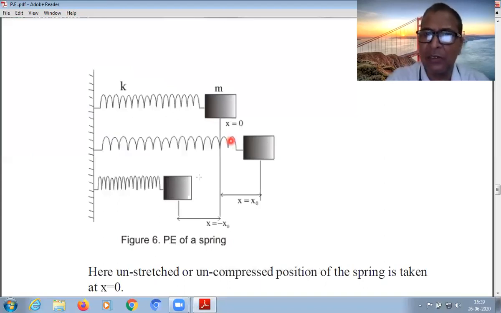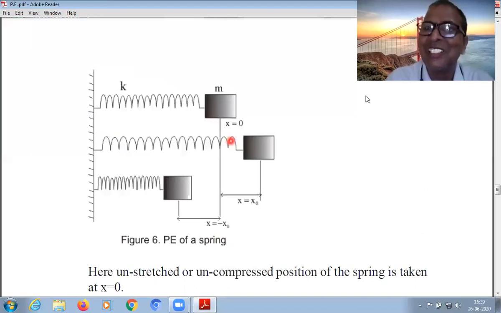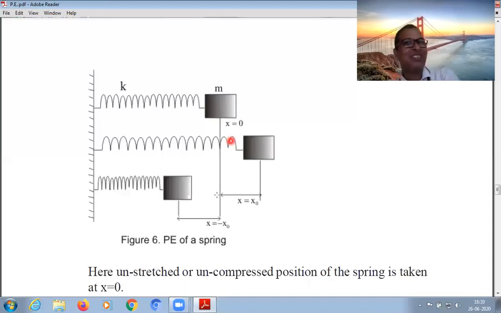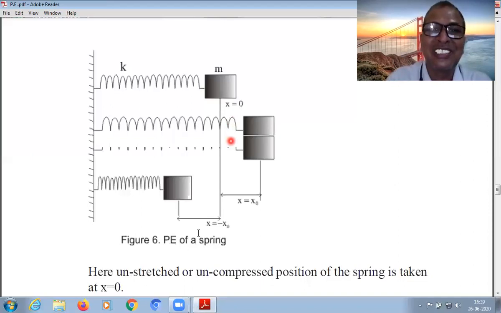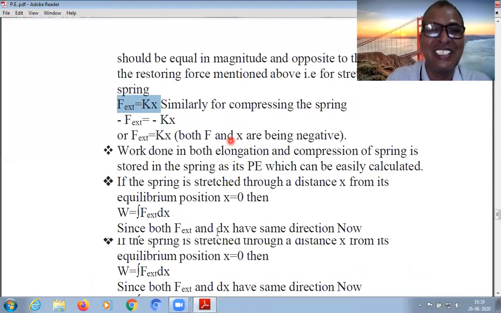At this position, the velocity of the mass-spring system is 0, so kinetic energy is 0. But at the mean position, see here, the velocity is maximum. It has maximum kinetic energy. So in this case also, there is a conversion of potential energy into kinetic energy.